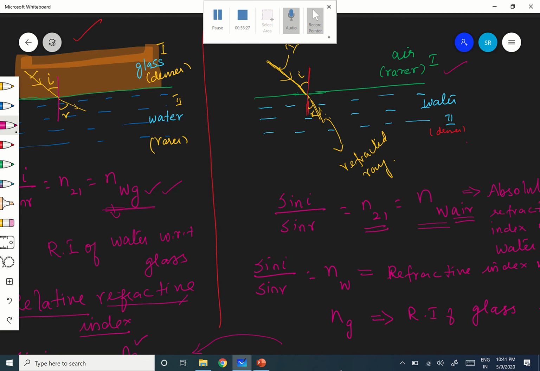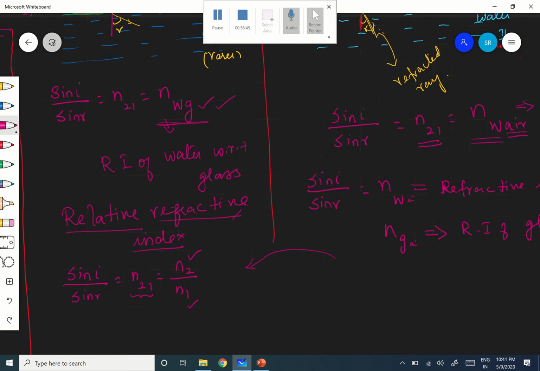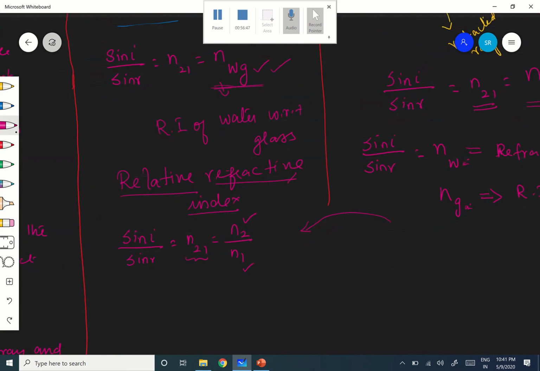Okay, therefore, are you following? N_w is nothing but N_w, where the first medium is air. N_g means N, the second medium is glass, and the first medium is air. Like that. That is what is called the absolute refractive index, or simply the refractive index of glass. Now I want to express Snell's law, sin i by sin r is equal to n21.